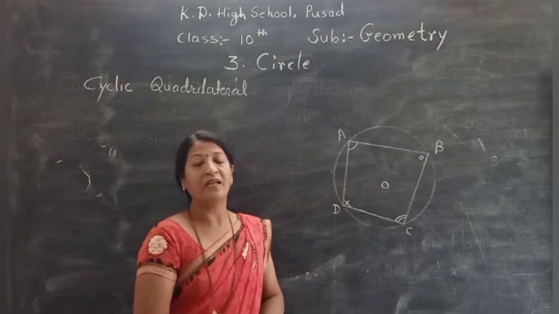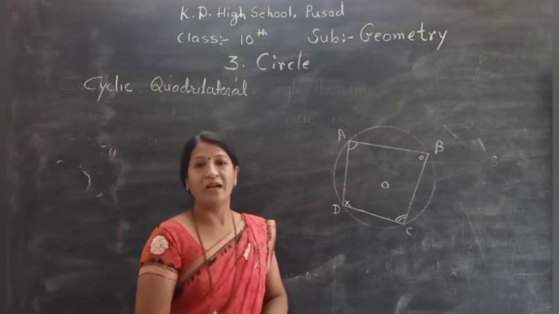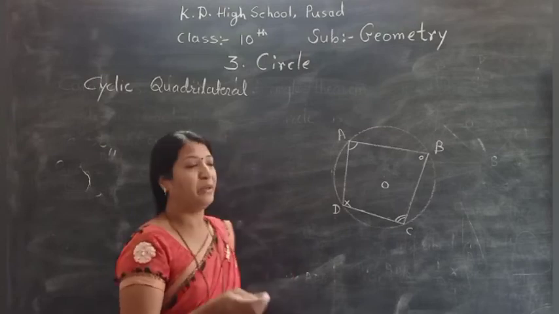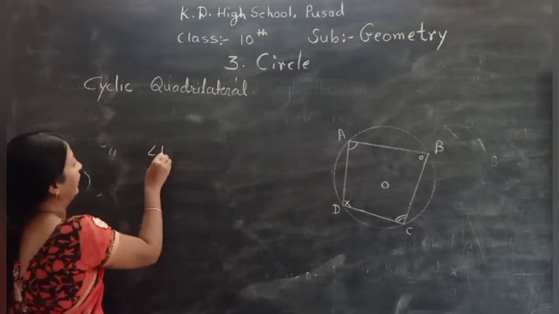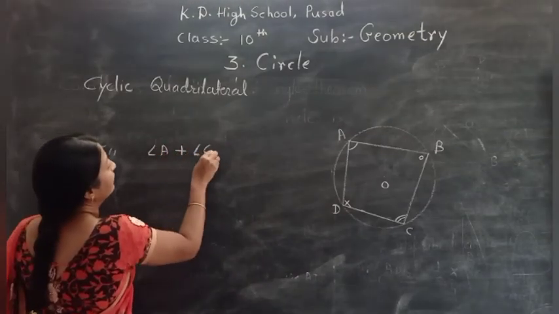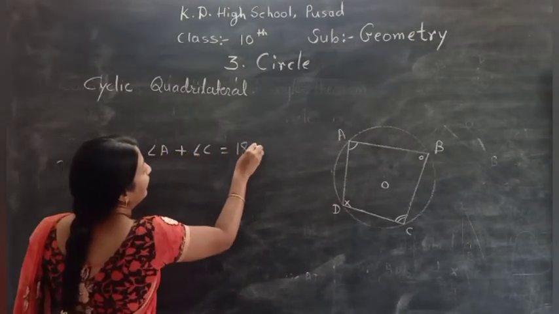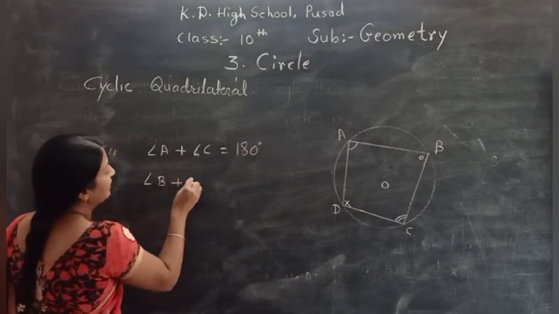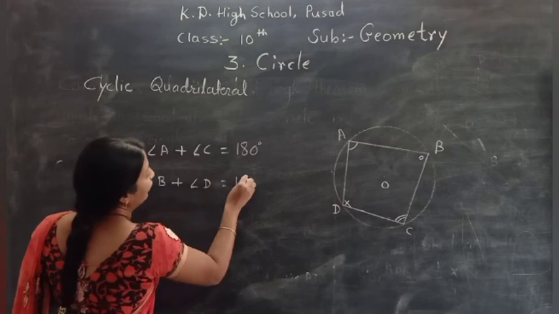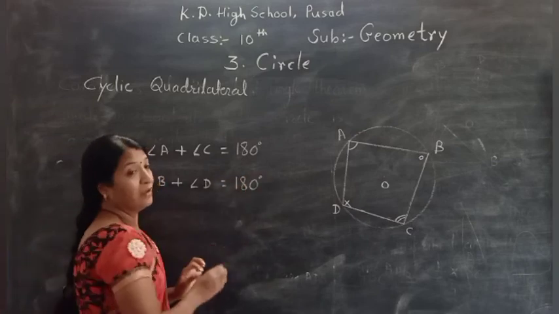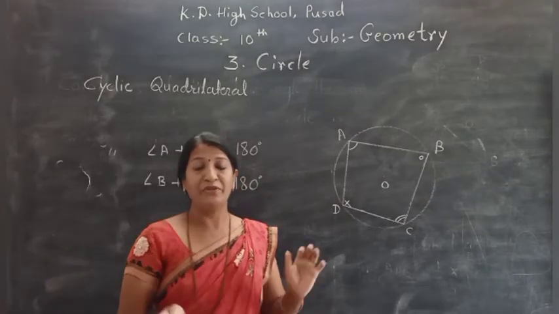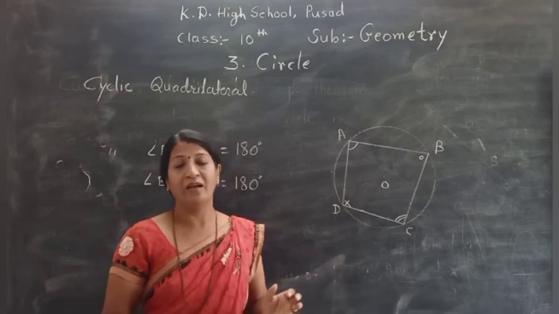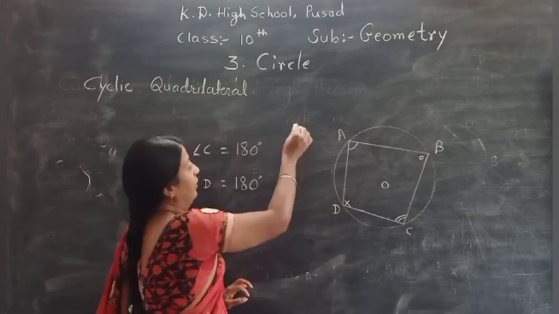Now, opposite angles of cyclic quadrilateral are supplementary. It means angle A plus angle C is equal to 180 degree and angle B plus angle D is equal to 180 degree. Because we know that the measure of the whole quadrilateral is 360.